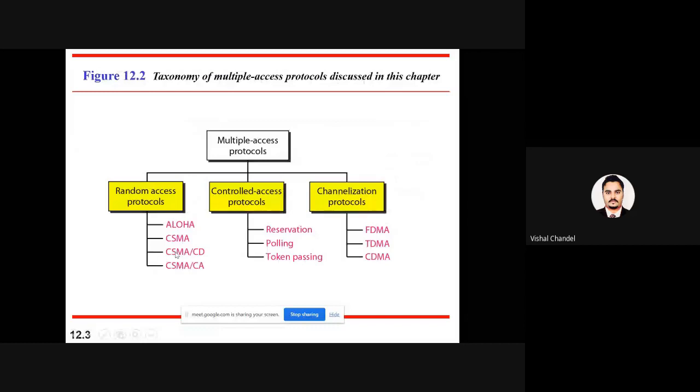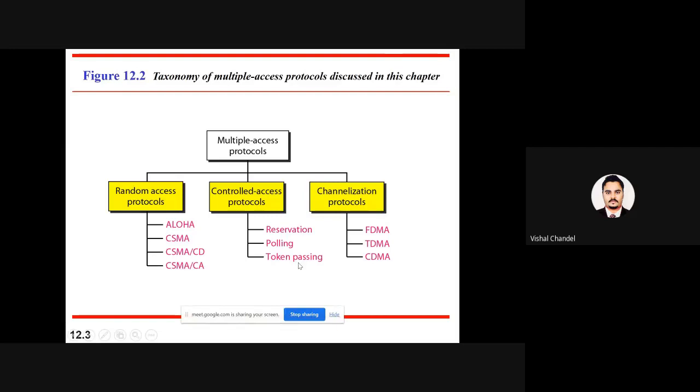Now we are going to understand the next method, the controlled access protocol. In controlled access we implement mechanisms that we call the reservation mechanism, polling mechanism, and token ring passing mechanism.